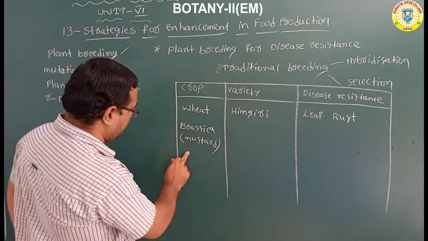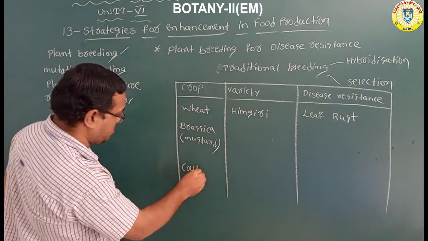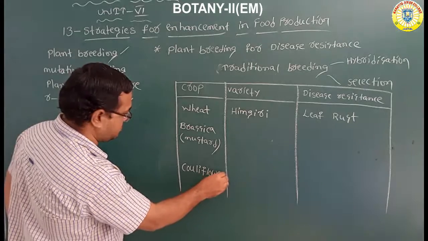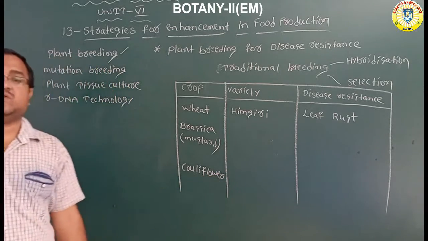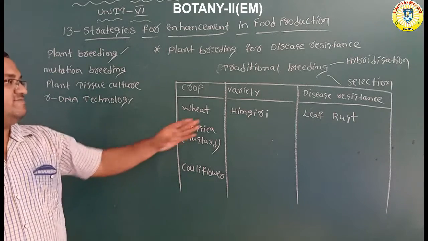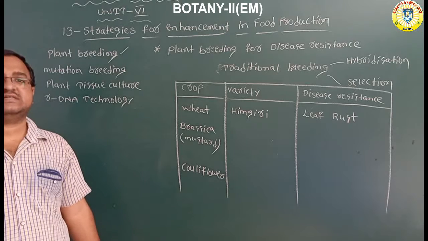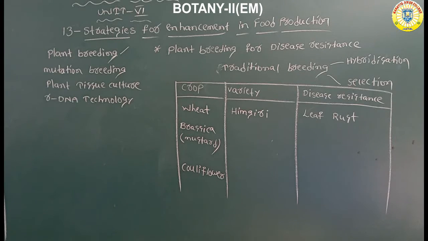And what more examples are given? Cauliflower. But what is the variety of the crop, and what is the disease resistance? Some examples are given here, the name of the crop and the disease resistance.